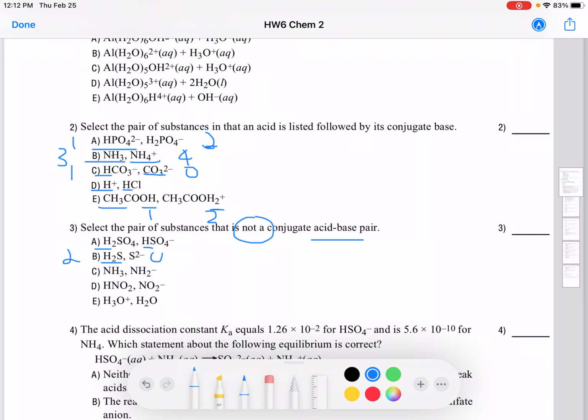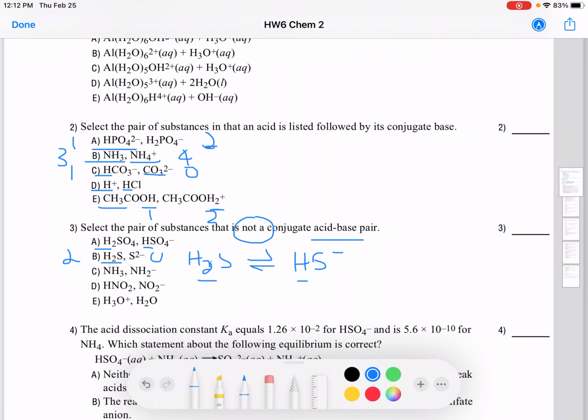So what do you think about that? Well, it has to be only 1 hydrogen difference. So if you take H2S, when you lose a hydrogen, it should be HS minus, that has to be the conjugate base, not S2 minus, because it has to be 1 hydrogen different. So B doesn't look correct.